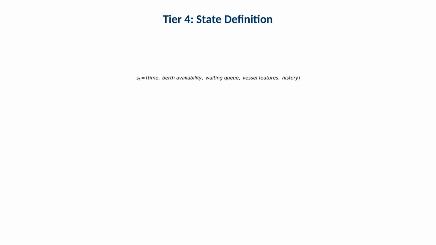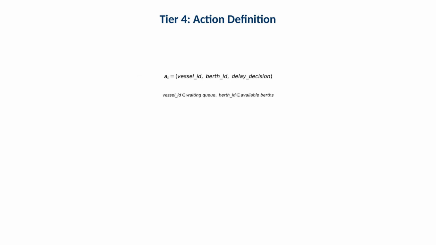This slide summarizes the state definition, including current time, berth availability information, the waiting queue, vessel features, and historical performance metrics. Operationally, state design determines what the agent can learn. If you omit urgency or vessel size, the policy cannot learn to prioritize correctly. This slide defines the action as selecting a vessel, selecting a berth, and optionally selecting a delay decision.